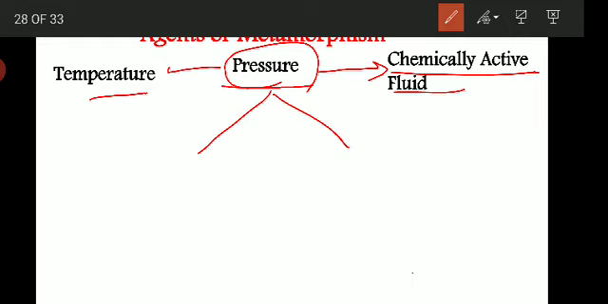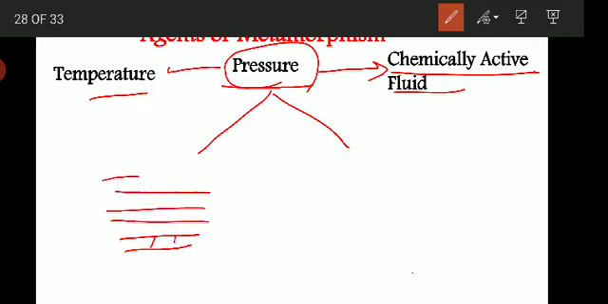One is because of the load of the overlying material. Suppose these are the rocks which are undergoing the changes, and on the top there are different rocks present. So the first source of pressure will impose pressure at the bottom, because of the load of these overlying rocks or overlying material. So this is the first source: the load of the overlying material.